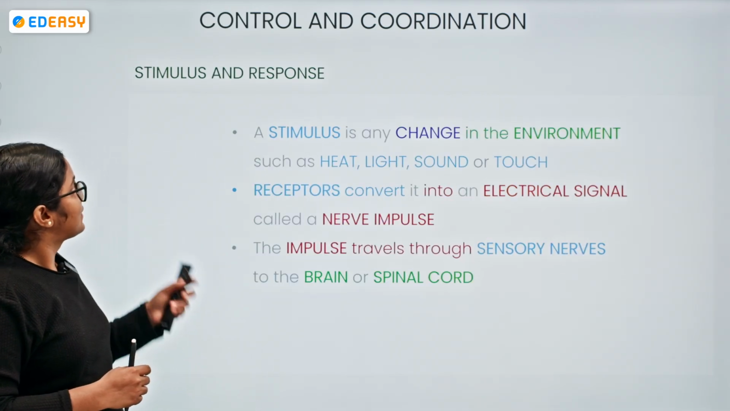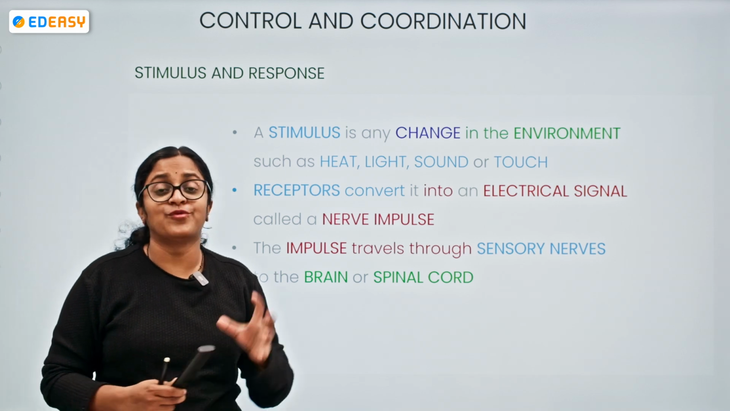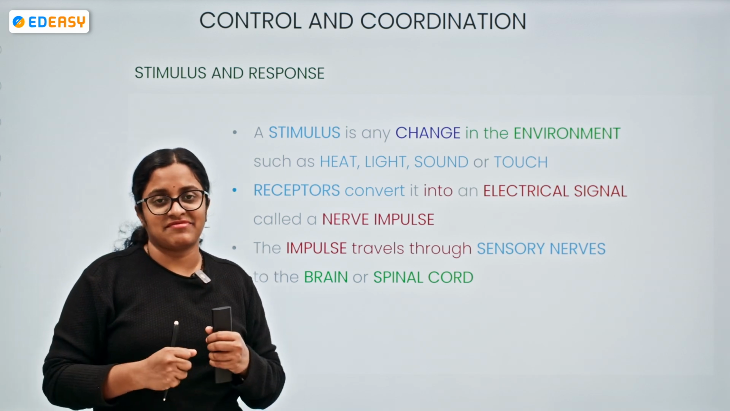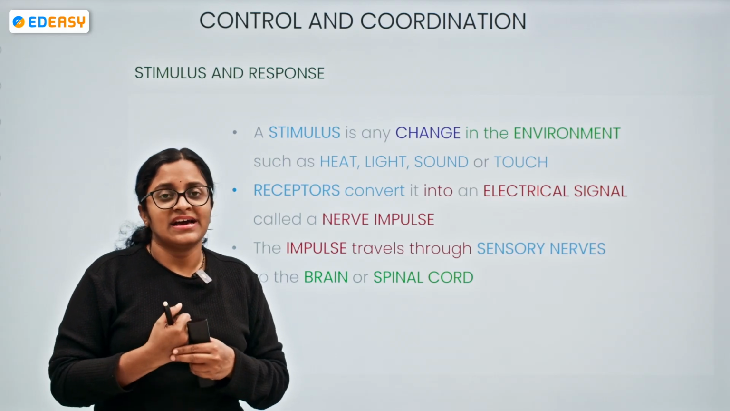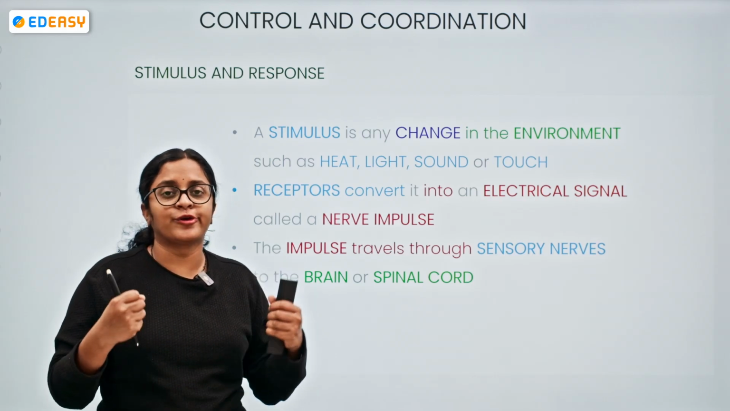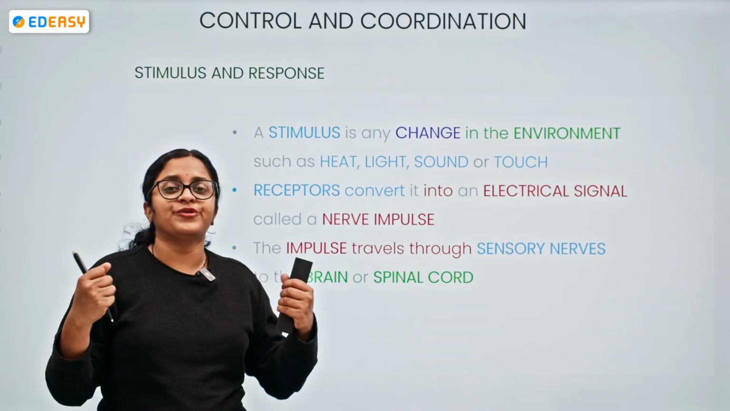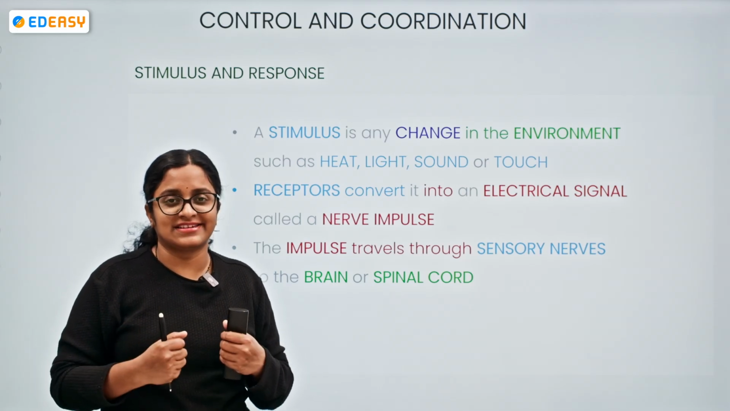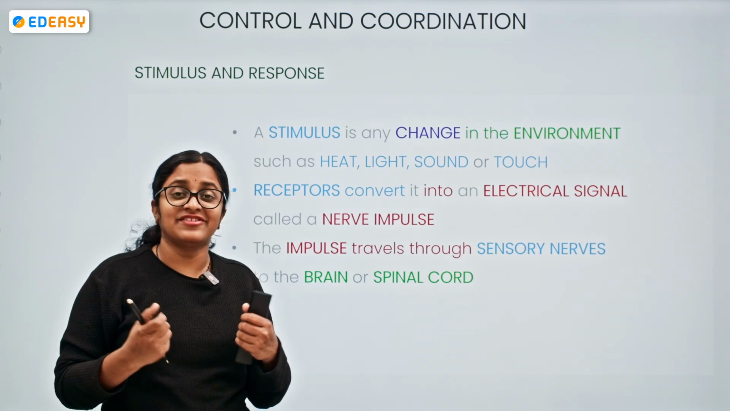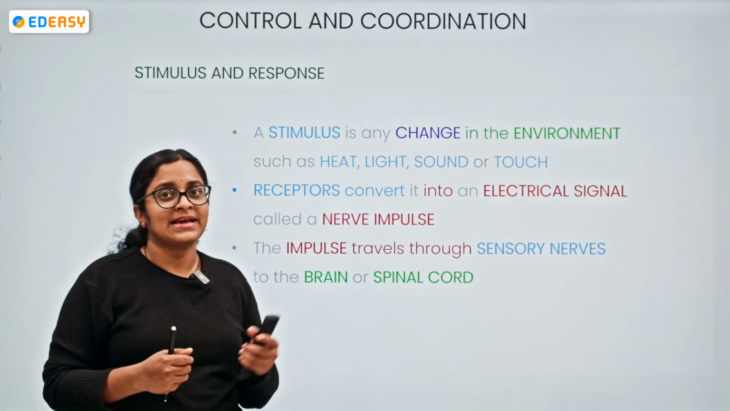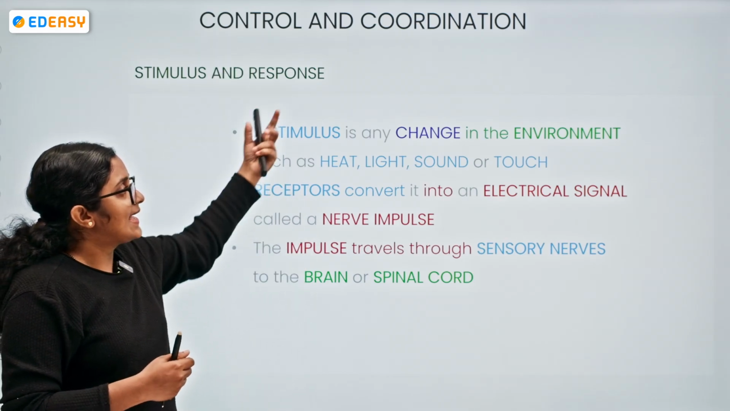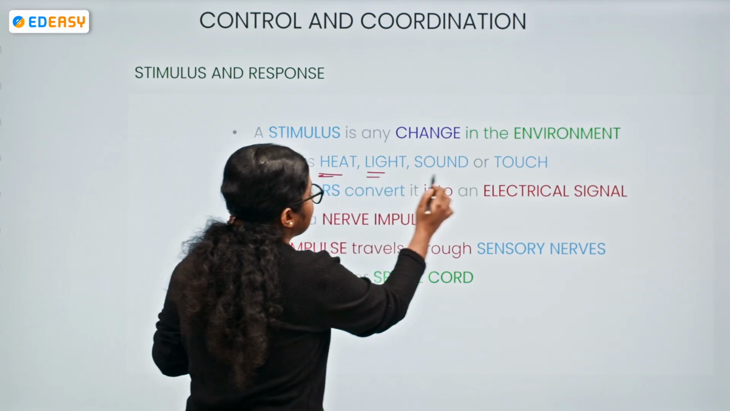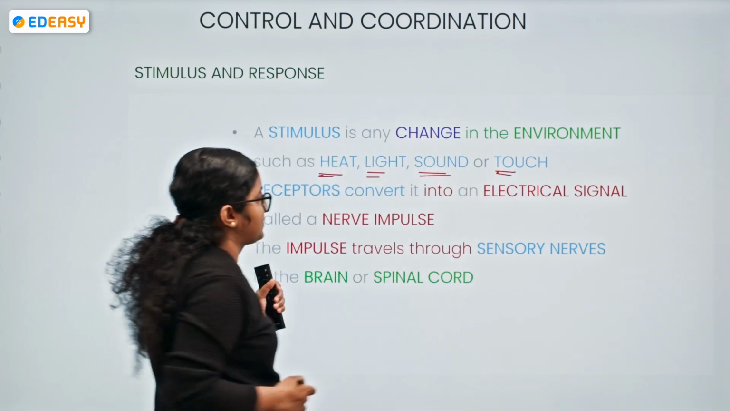Okay, now stimulus and response. What is a stimulus? When there is any change in the environment, it might be heat. When there is a lot of coolness around you, what do you do? You wear extra protective clothing to protect your body from the coldness, right? Yes, in winter seasons we wear sweaters for the same. So stimulus is any change in the environment. It might be heat, light, sound, or touch.